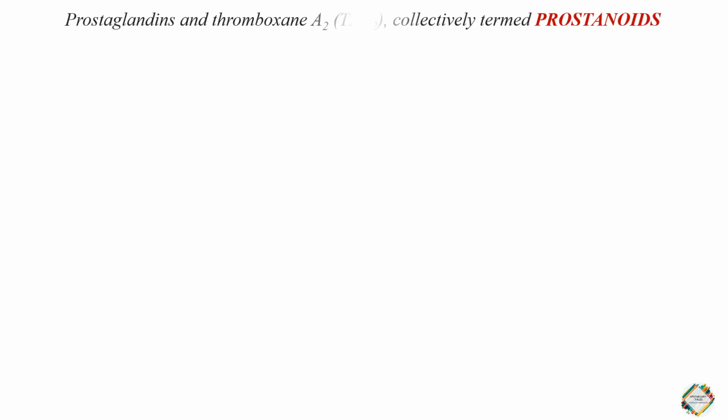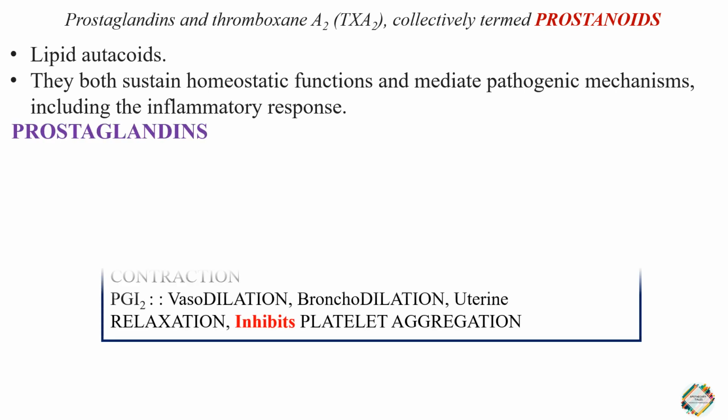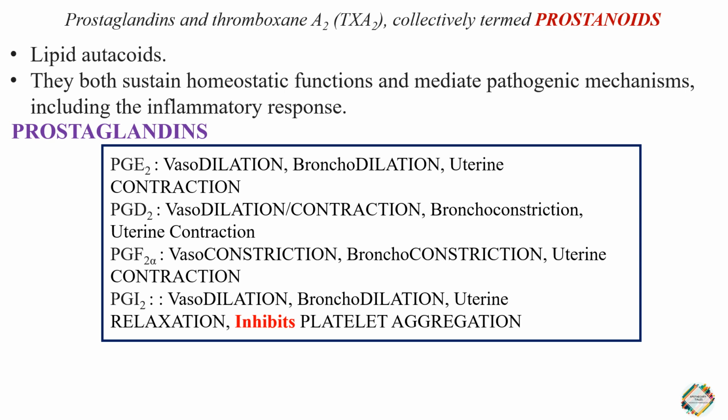Prostaglandins and thromboxane A2 that are produced in the cyclooxygenase pathway are collectively termed as prostanoids. They are lipid autacoids. They both sustain homeostatic functions and mediate pathogenic mechanisms including the inflammatory response. Prostaglandins are of different types. As you can see here, there are prostaglandin E2, D2, F2 alpha, I2. So let's look into the different functions mediated by these prostaglandins.